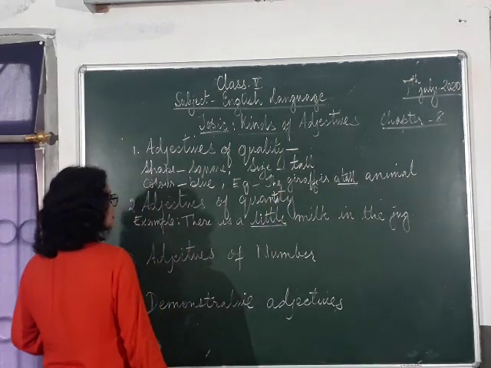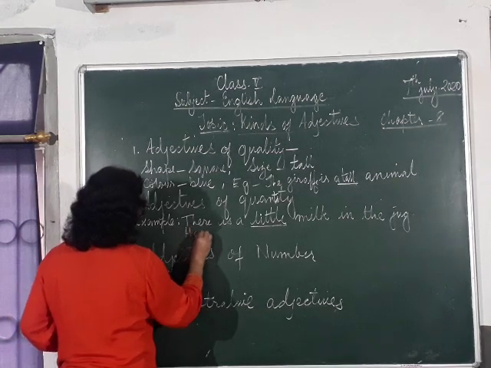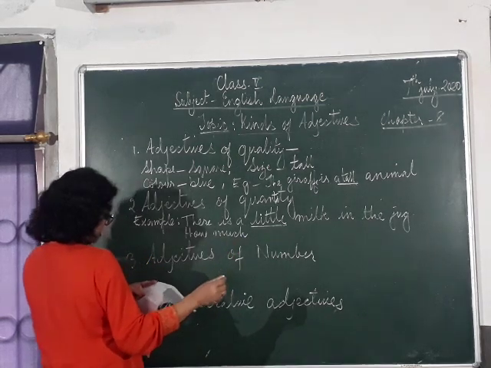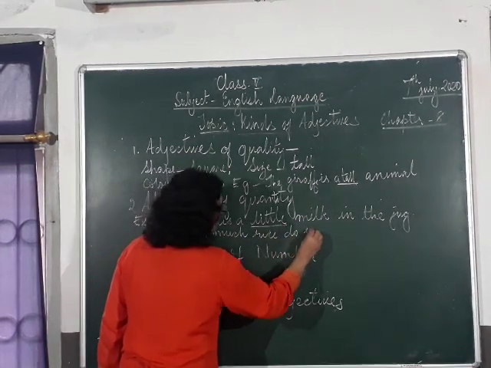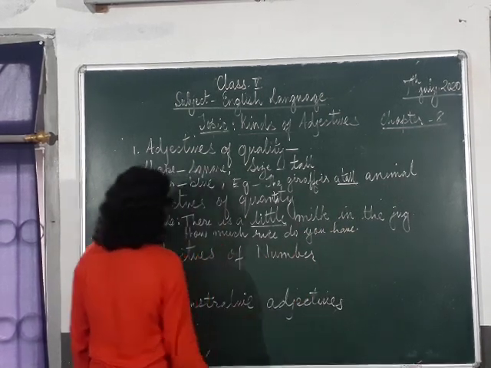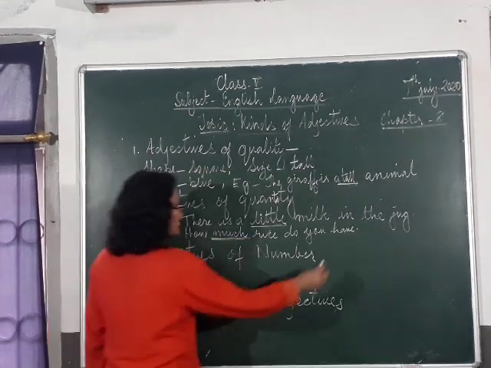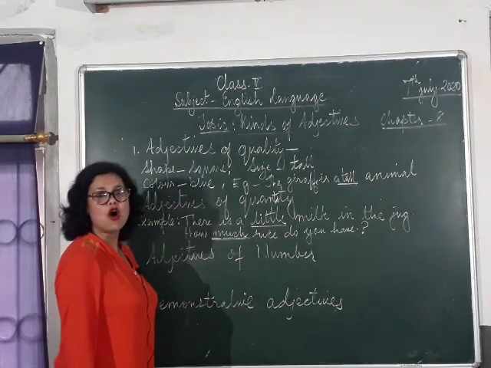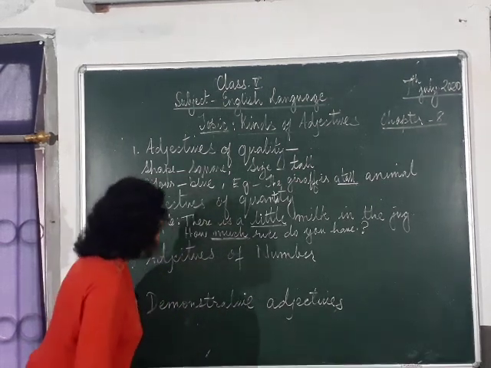The adjective of quantity. Then another one is how much. How much rice do you have? Much is an adjective of quantity.